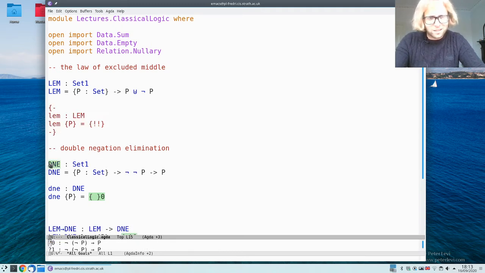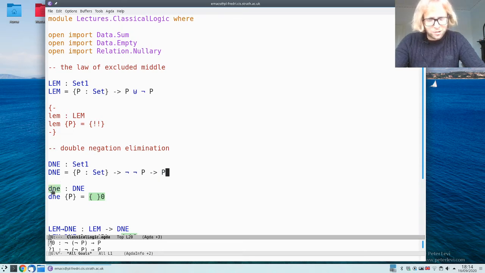And here's another principle called double negation elimination. With our classical classes on, this says that for every proposition P, if I know that P is not impossible, then P must be true. So not not P implies P.